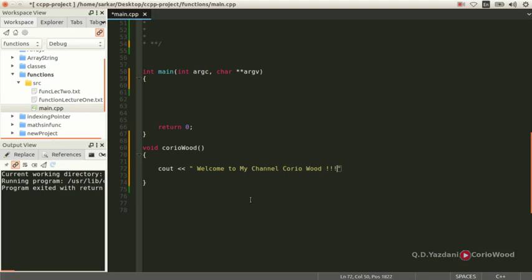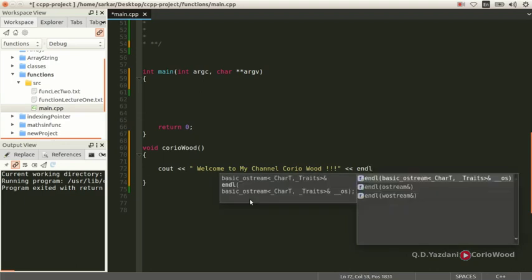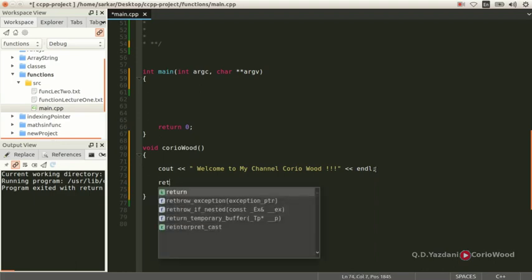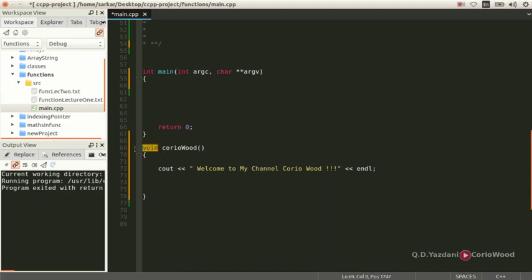So I'm gonna put a few exclamation marks and I'm gonna endl my function. Alright, as you guys look at there, I do not have a return. If I put a return, I'm gonna get an error. Why? Because I use a void. Void means nothing.